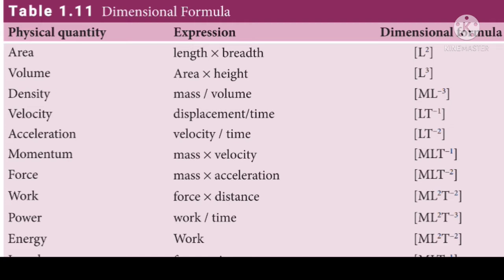Next physical quantity, energy. Energy is nothing but a kind of work. So the dimensional formula for energy is similar to that of work. So hence the dimensional formula for energy is what? M L squared T power minus 2 within square bracket.